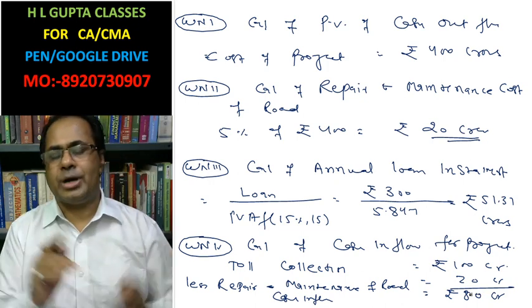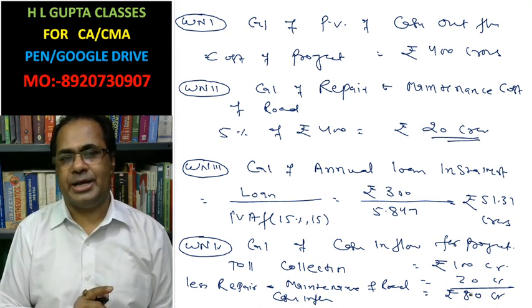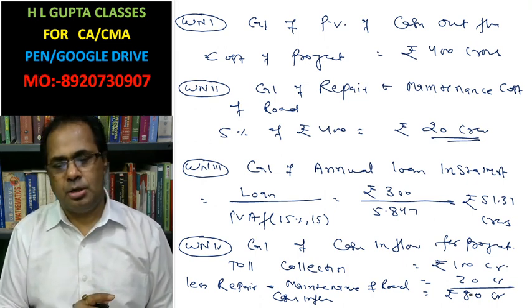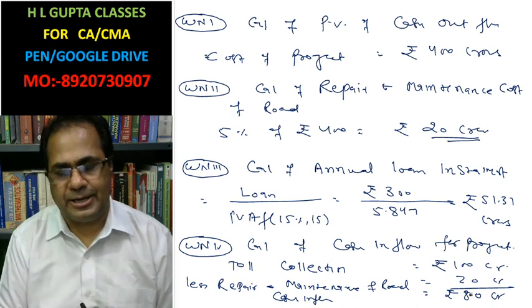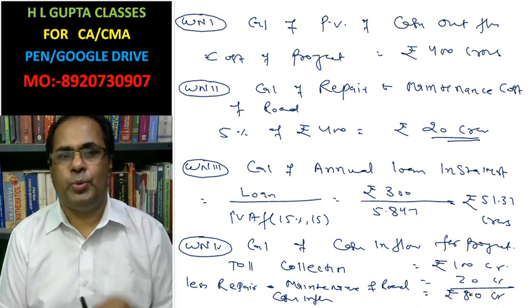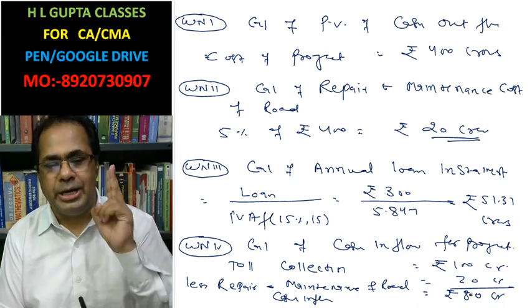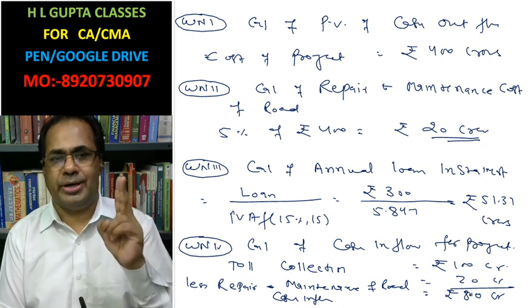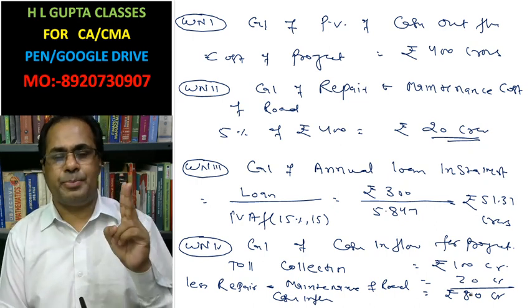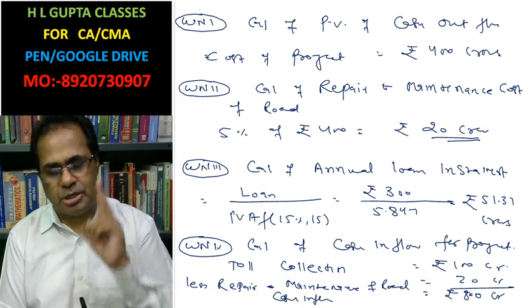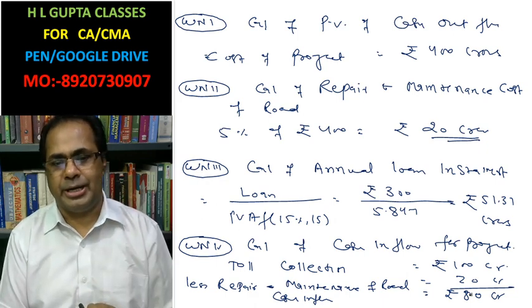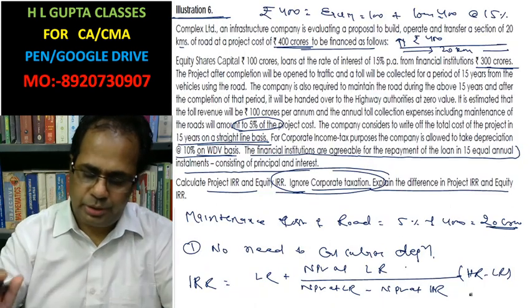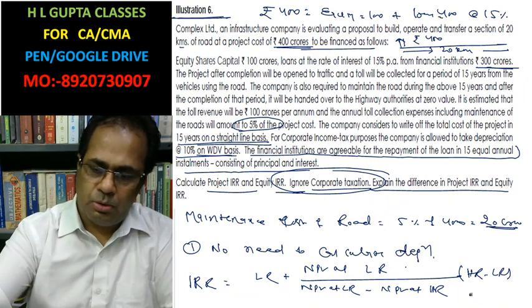Now we need to calculate IRR, project IRR. For calculation of project IRR, we need to calculate net present value at two rates. One net present value should be positive and the other net present value should be negative. Look here.